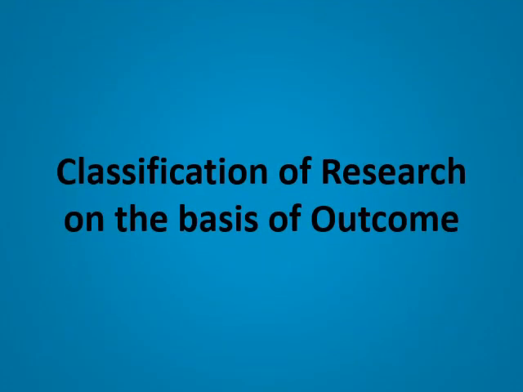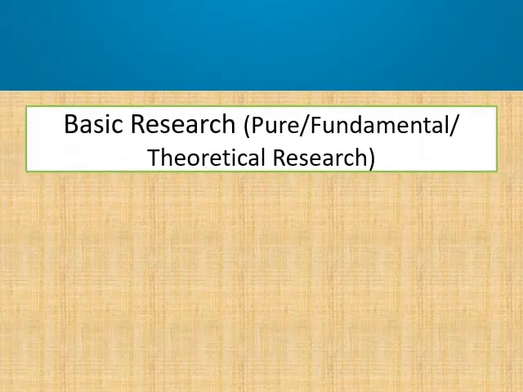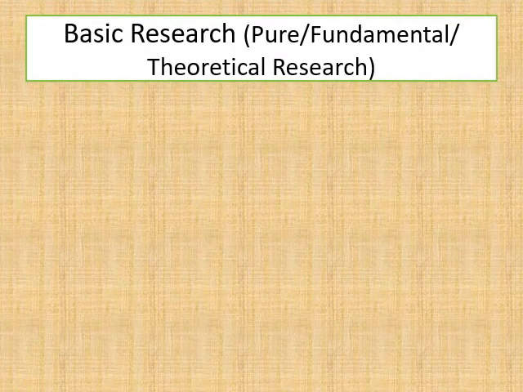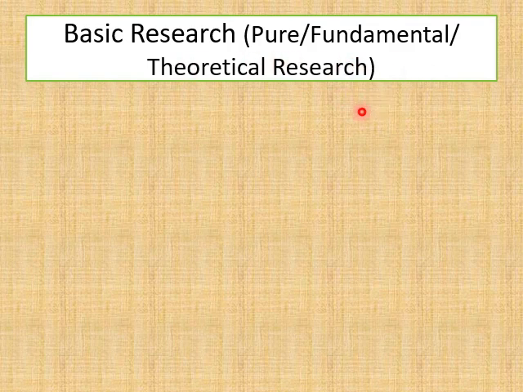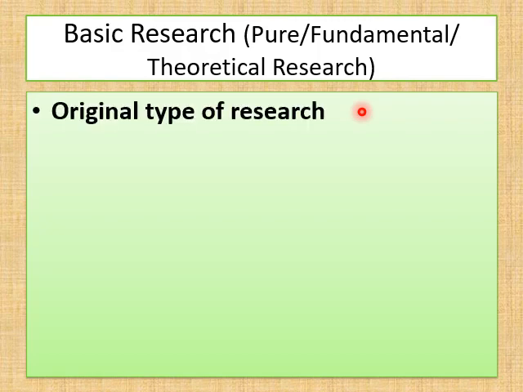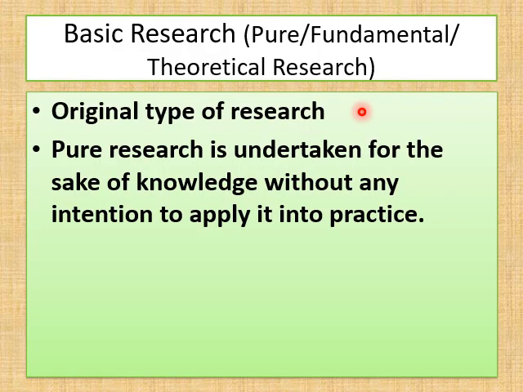Then classification of research on the basis of outcome. Classify research on the basis of outcome into basic research and applied research. Basic research, also called pure research, fundamental research, or theoretical research. It is the original type of research. Pure research is undertaken for the sake of knowledge without any intention to apply it into practice.